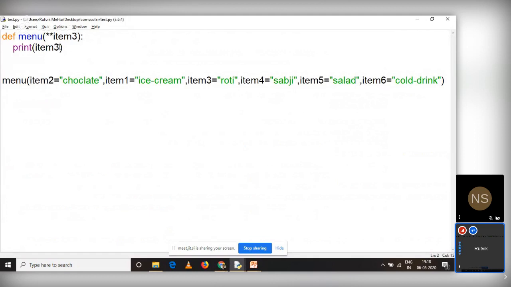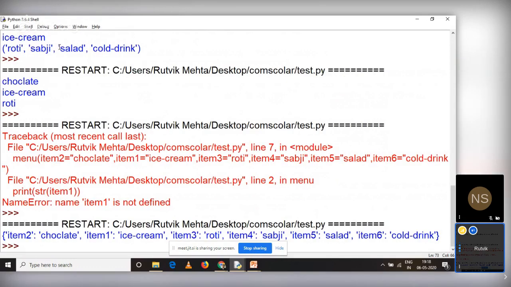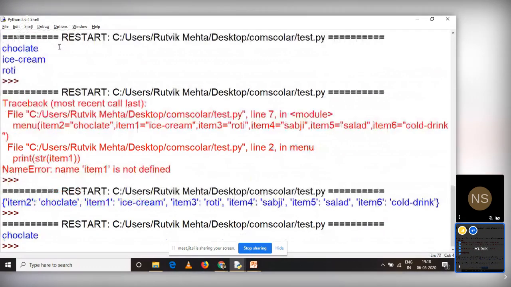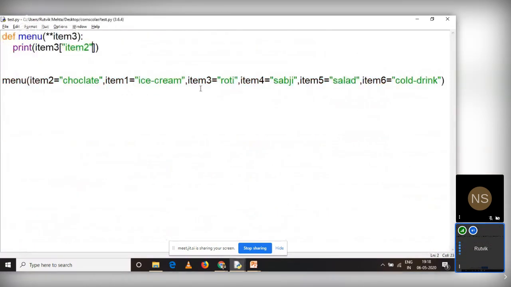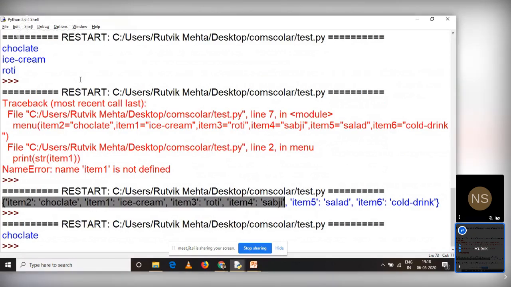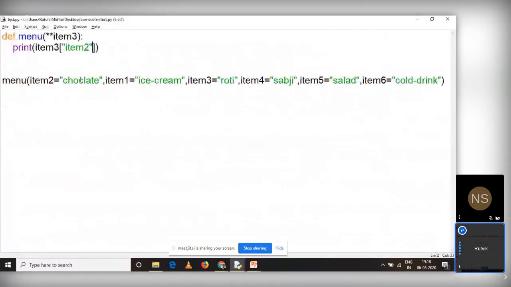So for example, if I want to print item 2 in quotes, what is item 2? Chocolate. Let us just try it. It gives me chocolate. Why? Because item 3 is now treated as a dictionary. You can pass as many arguments as you want, and then you can find a key of this dictionary. Item 2 is a key of this dictionary, and the associated value is chocolate, so it is printing chocolate. This is how you can work with multiple keyword parameters.